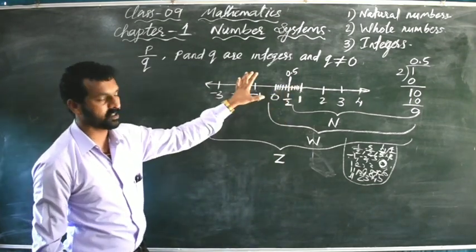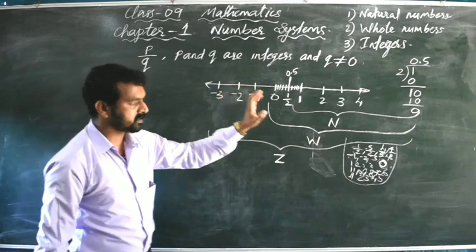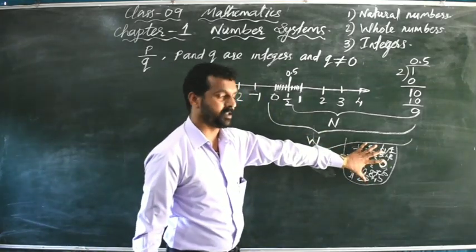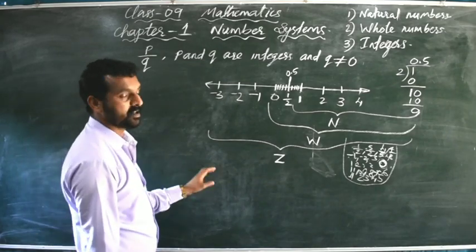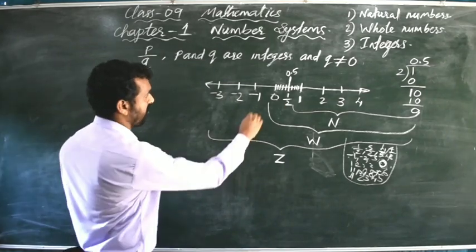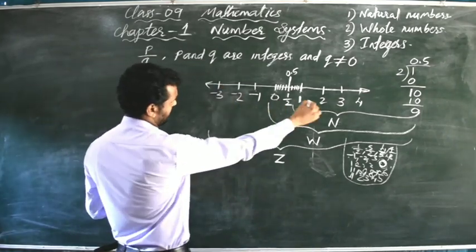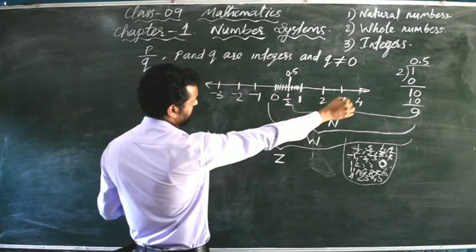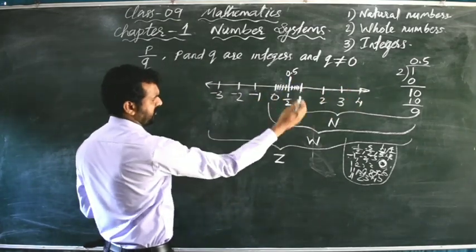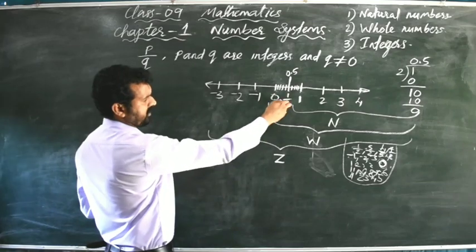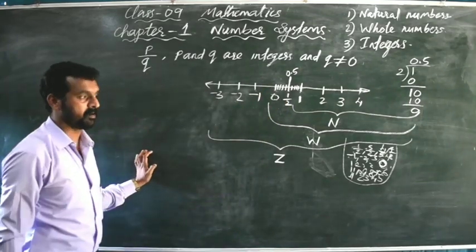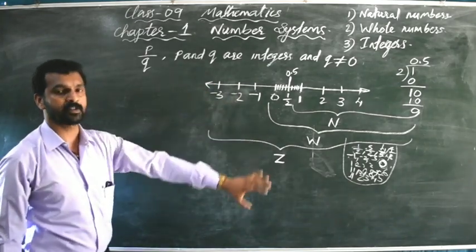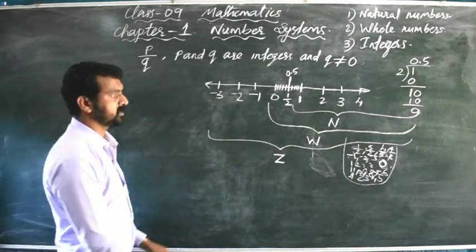All these numbers together are called rational numbers, and they are denoted by the letter Q. These are negative numbers, 0, positive numbers, that is natural numbers, whole numbers, integers and rational numbers, all together called rational numbers. All the numbers on the number line together are called rational numbers.